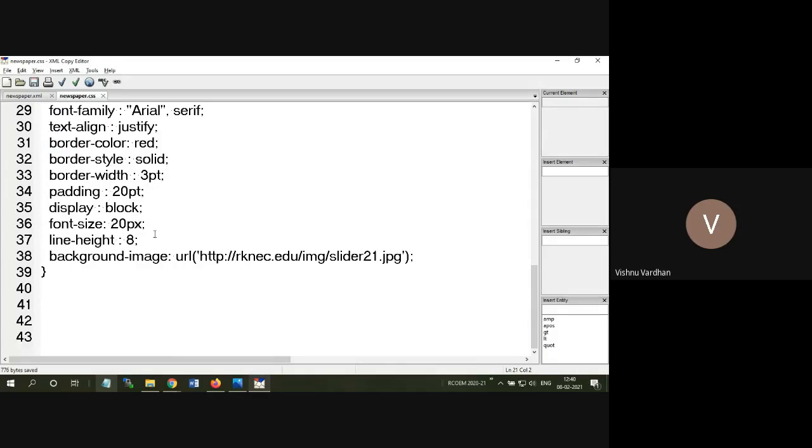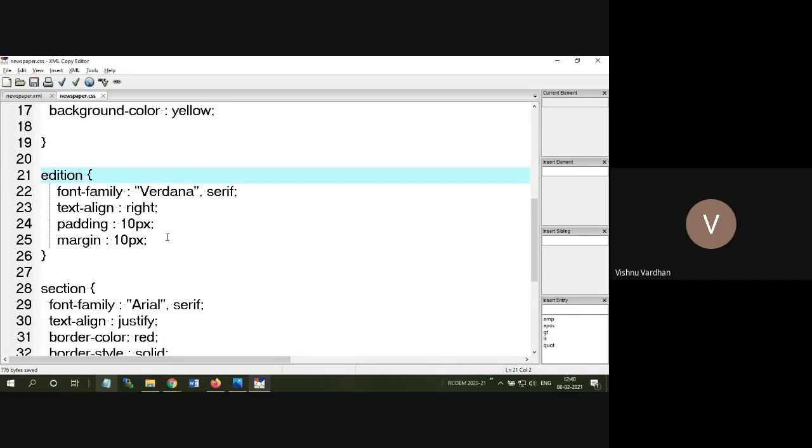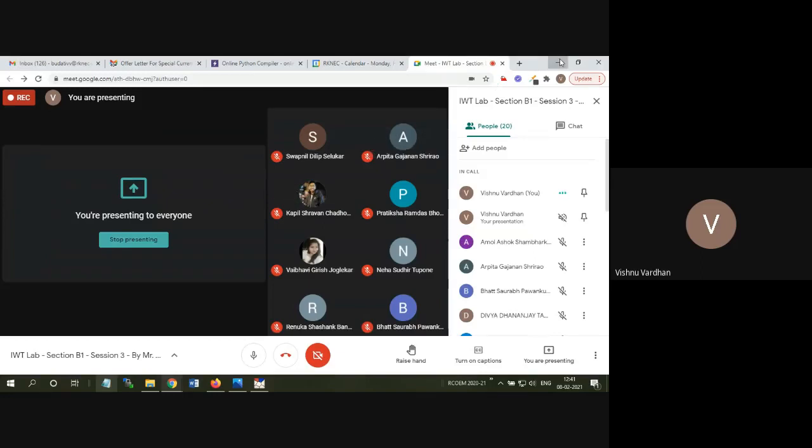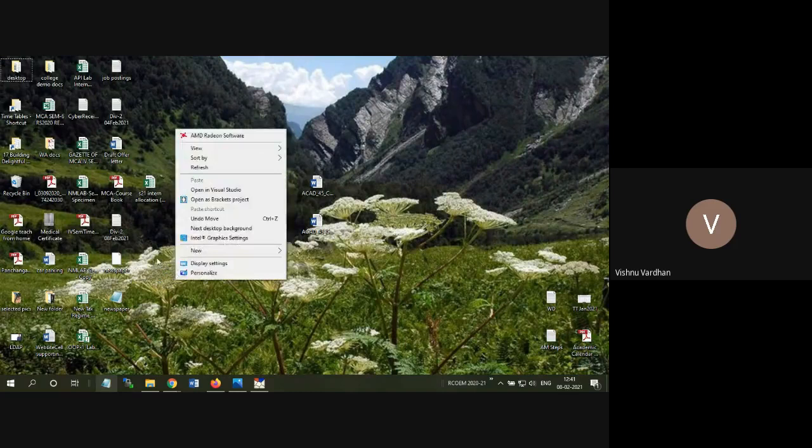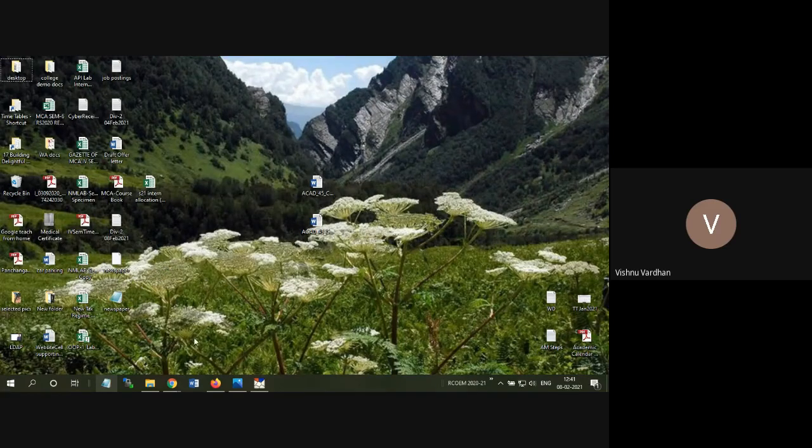And let us now check how it is being shown. Okay, both should be in the same folder. Here these two are in the same folder. Okay, same folder means either it can be on the desktop, otherwise you can keep them in an internal folder. Okay, like this. I am now simply going to keep this on the desktop.